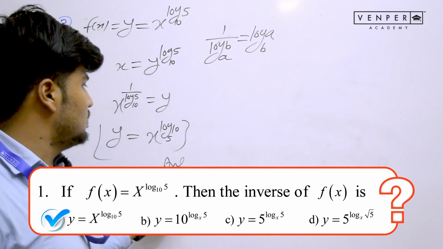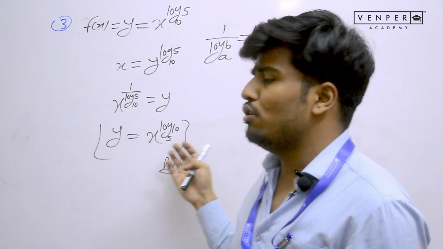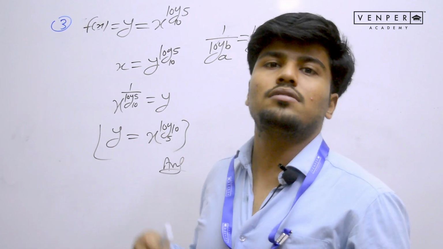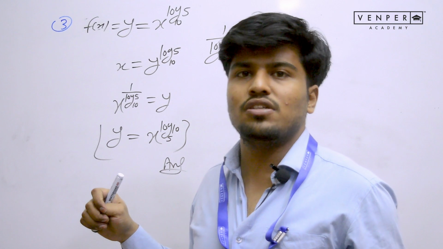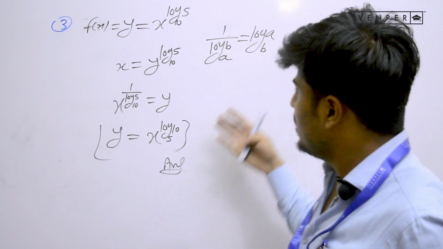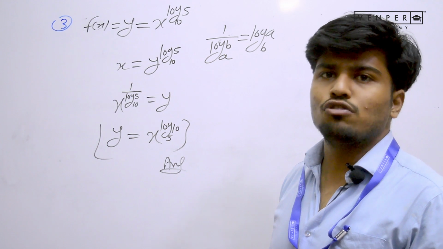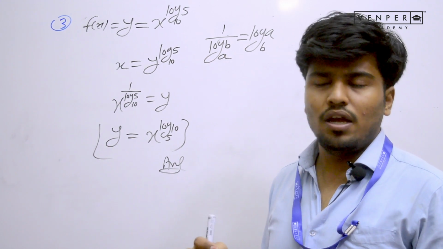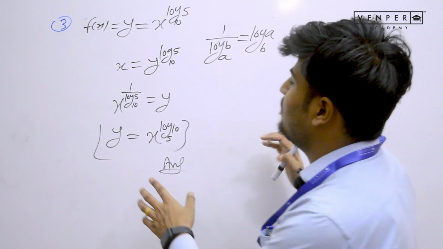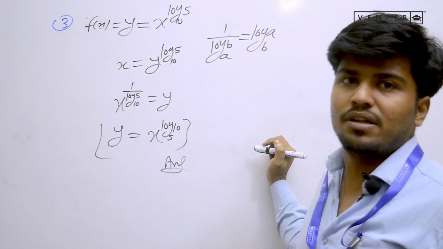So see, this is a very easy question given in the March 2021 exam. In this kind of question, you can save a lot of time, and you can utilize this time in another question which is a little tough or a little time consuming. In the JEE paper overall, you will find some questions like this where you can save some time, and you will also see some questions where you will have to spend a little more than the expected time. If the expected time is 1 or 1.5 minutes, you will have to spend a little more than that, so that you save time here and utilize that time in other questions. This is how we have to make a plan and a proper strategy for the paper.